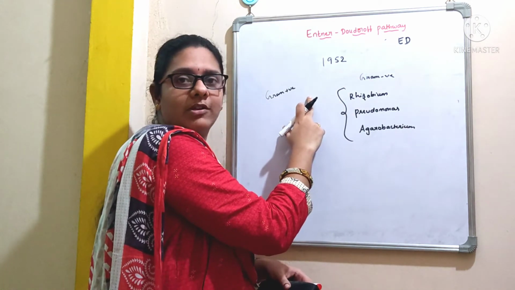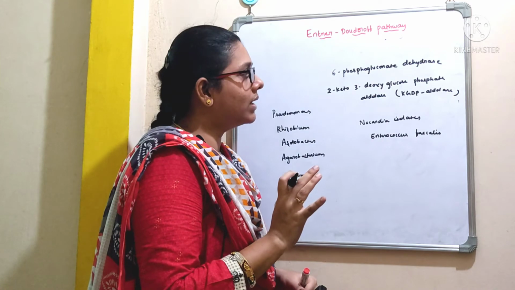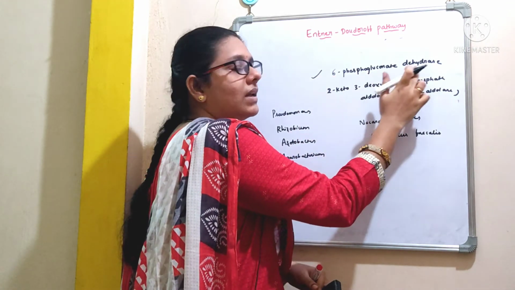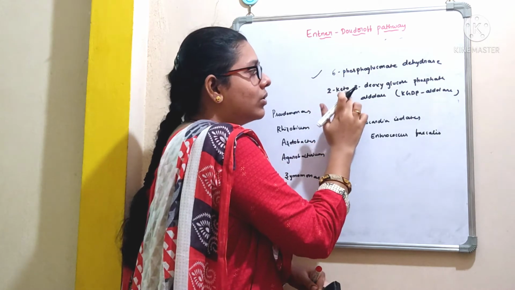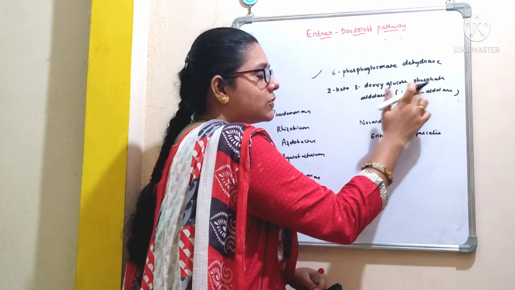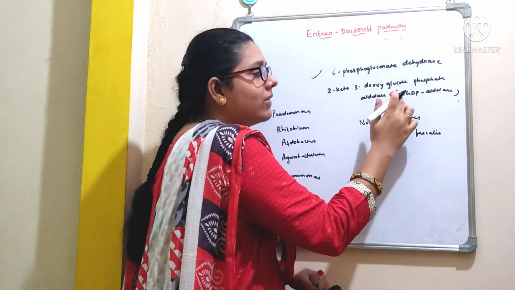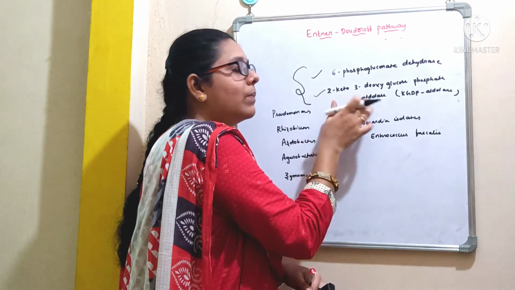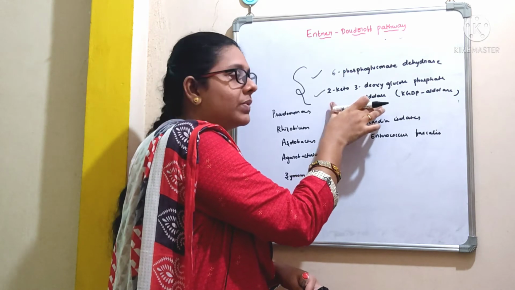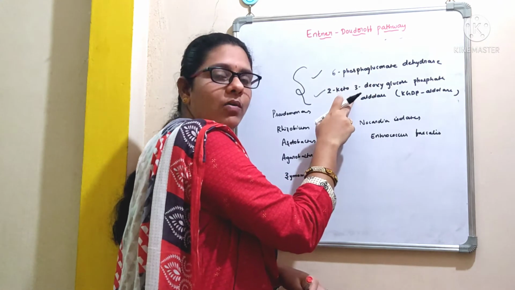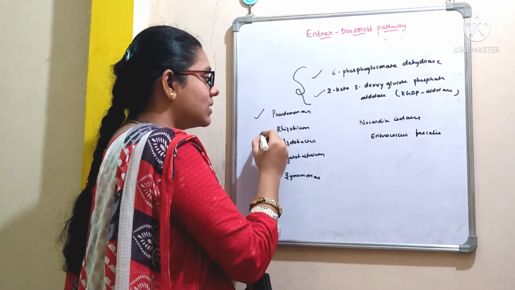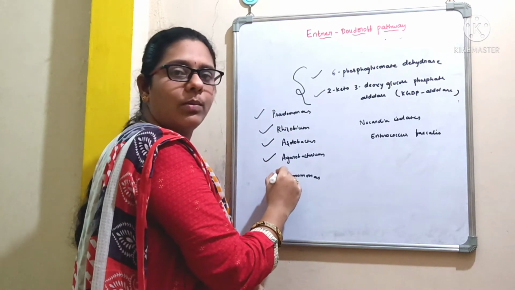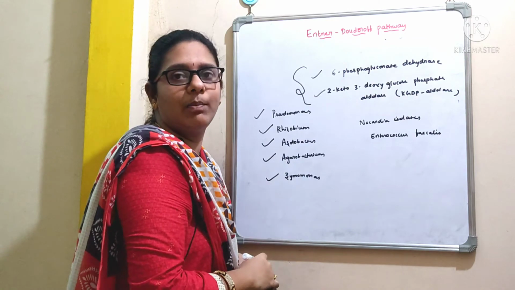some gram-positive bacteria. The two important enzymes of this pathway are 6-phosphogluconate dehydratase and 2-keto-3-deoxygluconate phosphate aldolase. Simply we call it KDPG aldolase. So these are the two important enzymes of this pathway, and these enzymes are found in the species of Pseudomonas, Rhizobium, Azotobacter, Agrobacterium, Zymomonas, and in several gram-negative bacteria.